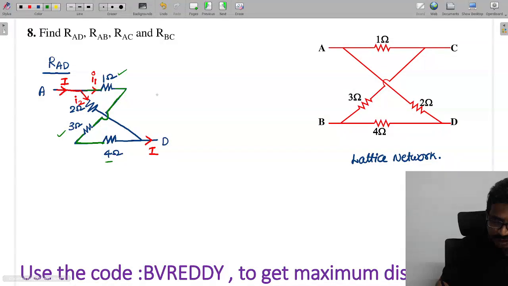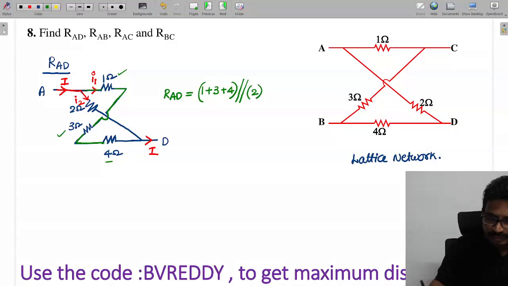So RAD should be given as 1 plus 3 plus 4, and that is in parallel to 2.